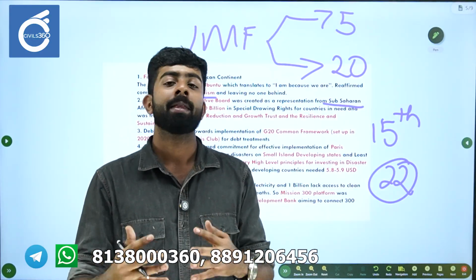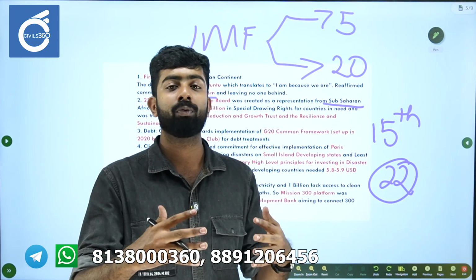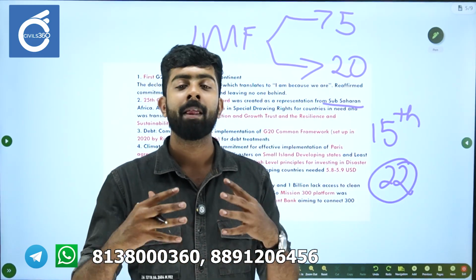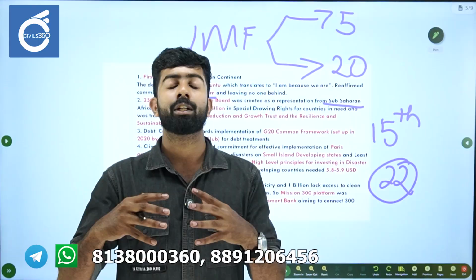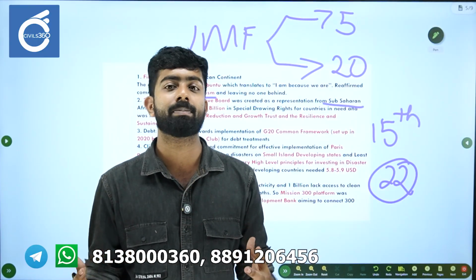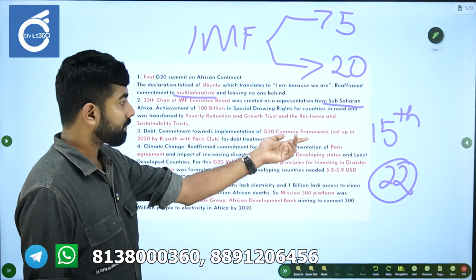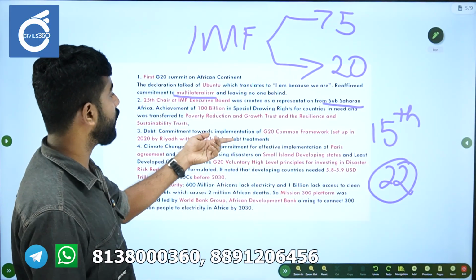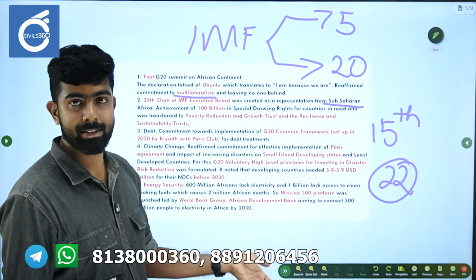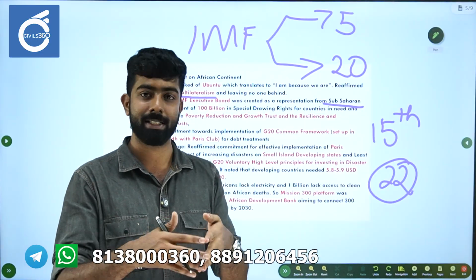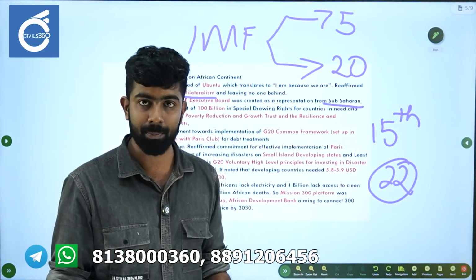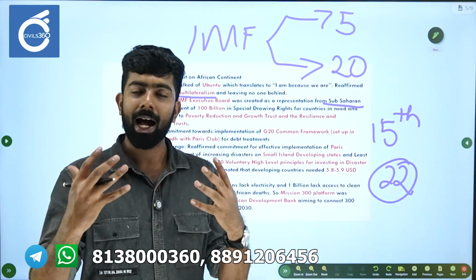So Paris Club joined with the G20 to form the G20 common framework, which was to help countries to tackle the widening debt that they had accumulated after the pandemic. So that is a framework, and for these debt treatments, the G20 members, they reaffirmed this common framework and the idea behind it.